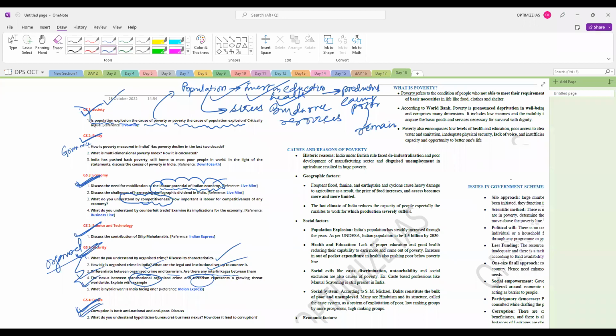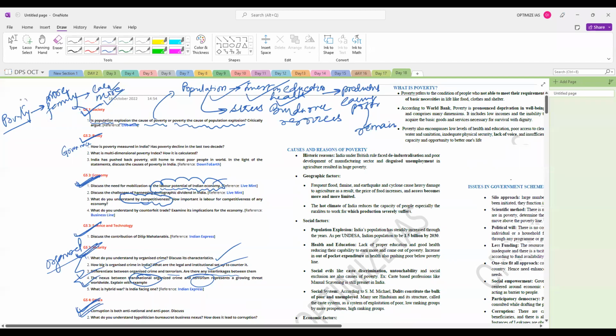On the other hand, guys, poverty also results in population. Let me explain to you how. So what happens whenever a family is poor? What it thinks is that generally, if we have more family members, then we can earn more.